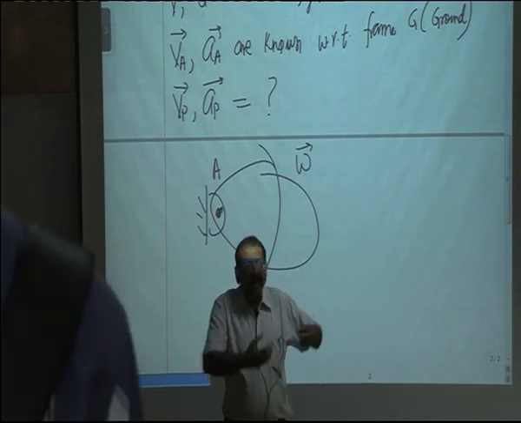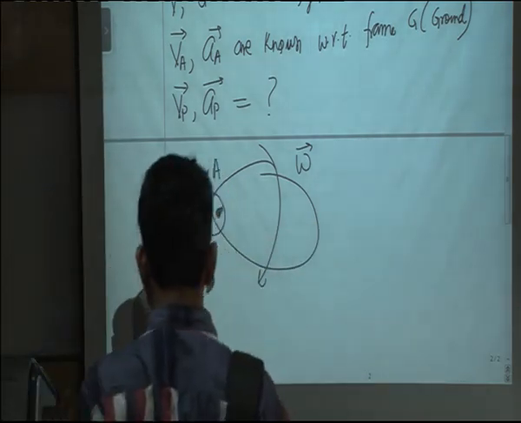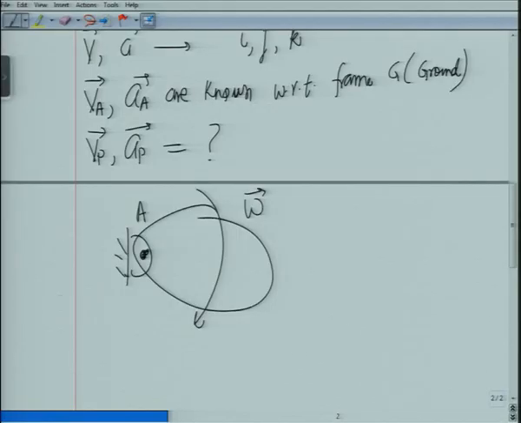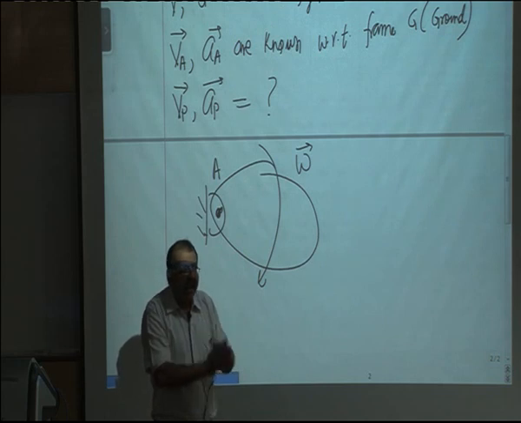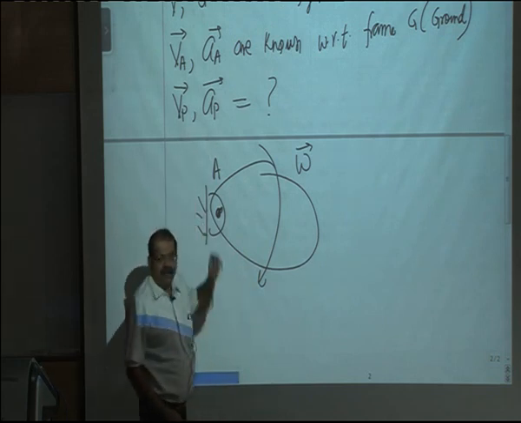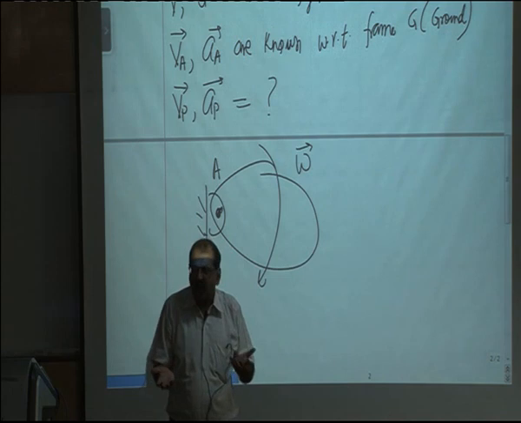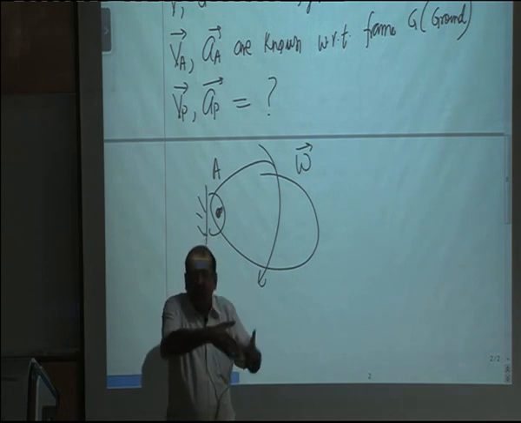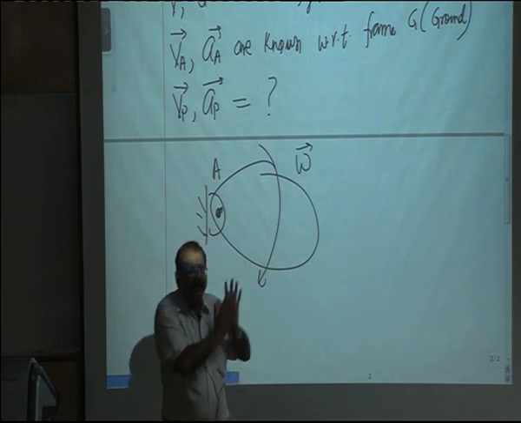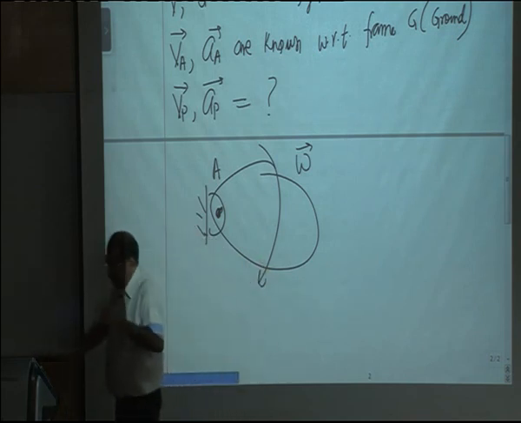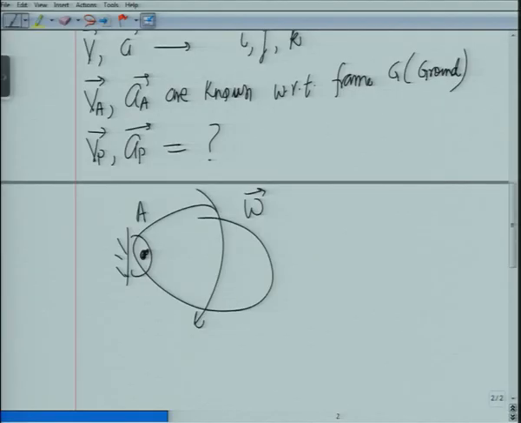So that is where such things would be needed, that you know velocity and acceleration of one point, you want to find of the second point. In a lot of mechanics problems the second point will be the center of mass. So that is the motivation why we want to do this. And this condition, VA and A, which we know, will come from the physics of the problem, or you will work it out maybe using simpler physics with respect to another body. Now given this, how do we work out VP and AP?